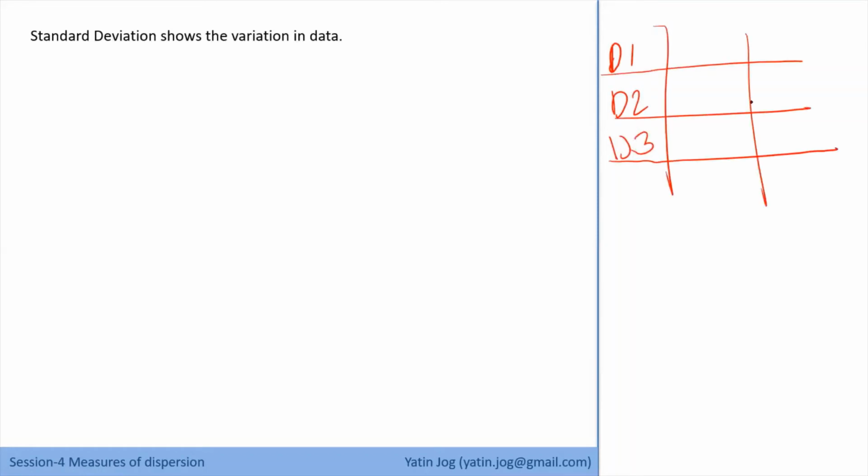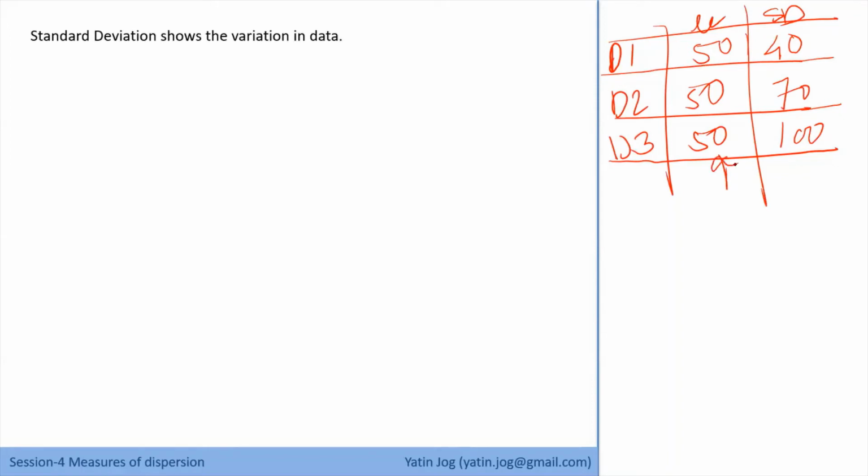And for these 3 data sets, suppose I'm giving 2 values, mu and standard deviation. Suppose mu is the same for all 3 data sets, mu is 50. But the standard deviation of the first data set is 40, of the second data set is 70, and of the third data set is 100. All 3 data sets are distinct. Though the mean is the same for all 3, if I have to visualize my data sets now,